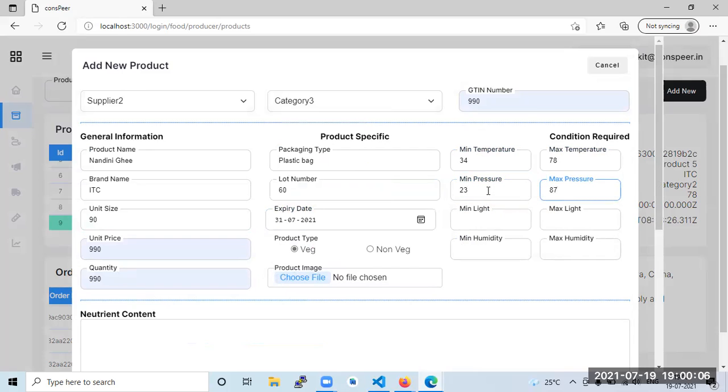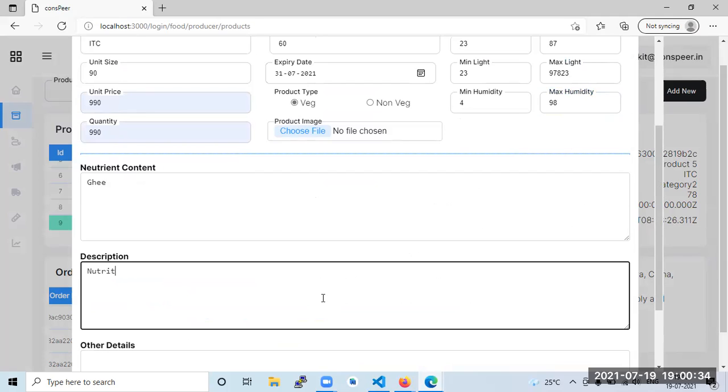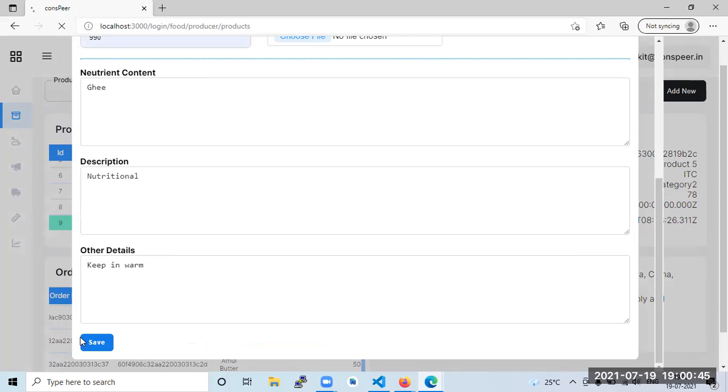So what would be the minimum light, in the sense it is somewhere reactive. Humidity required somewhere. Okay, maximum humidity required is like this. So whenever we go in product list, we see more info, we get this info. Okay, heat, nutritional, whatever is filled. Currently I'm filling it very late. Other detail like keep in warm, cold milk. So save here. I saved it.